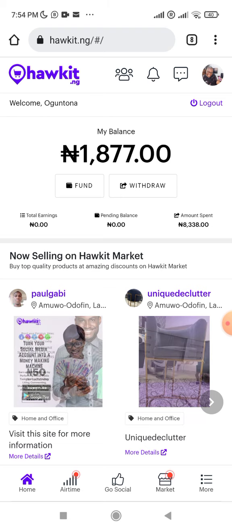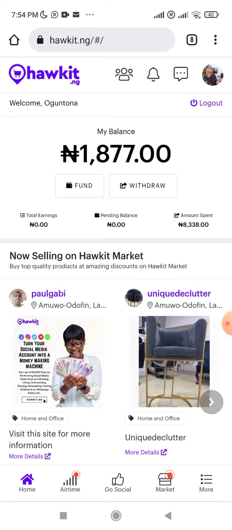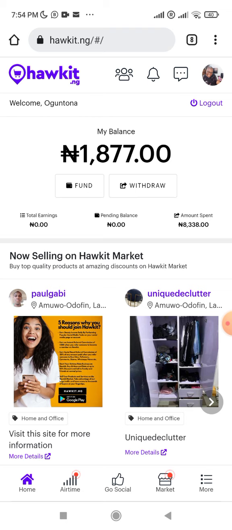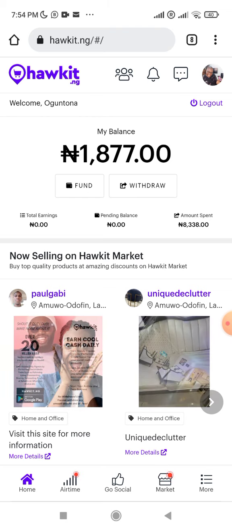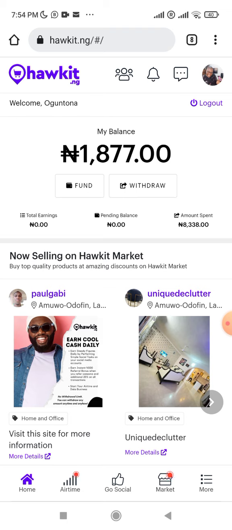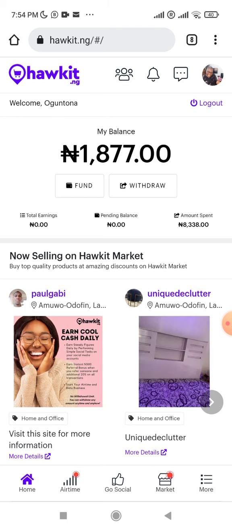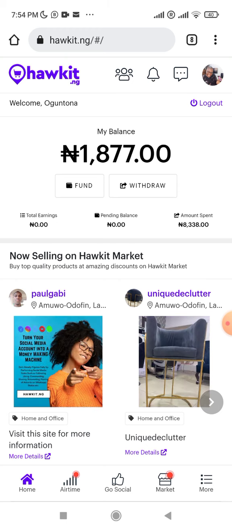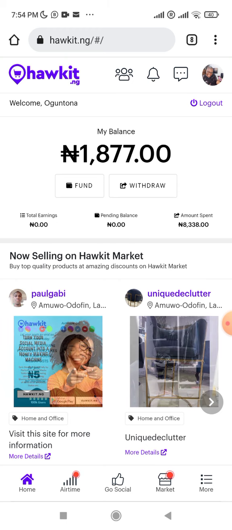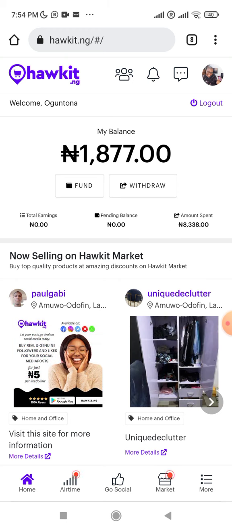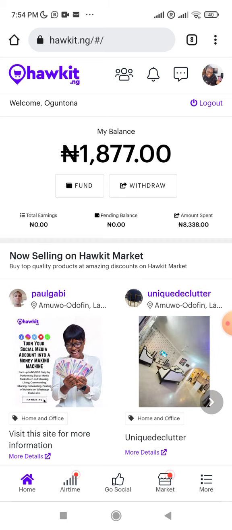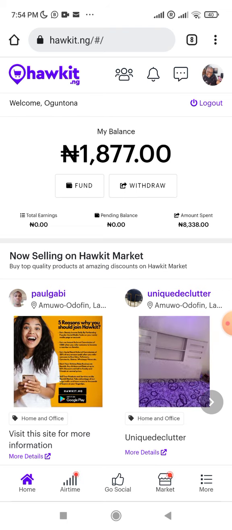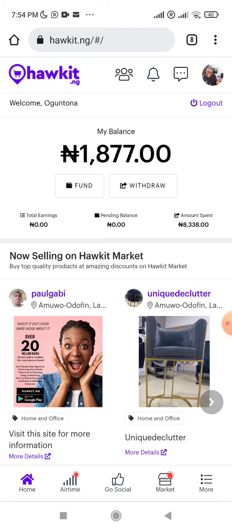So at the top here, you can see my balances. My balance presently, as I'm recording this video, I hope it increases, is 1,877 naira. But I've spent 8,338 naira. The first time I funded my account with 1k, it recorded here amount spent as 1k. So I've made an extra 7k, and I've spent it. I've been able to withdraw.